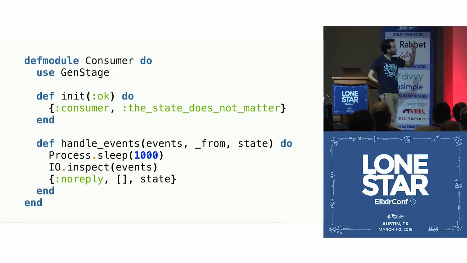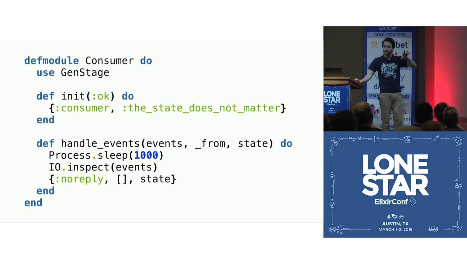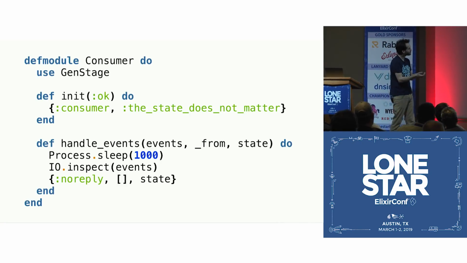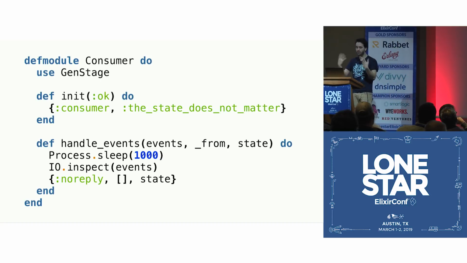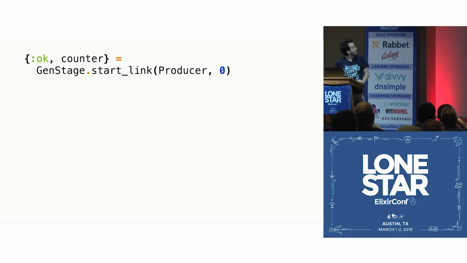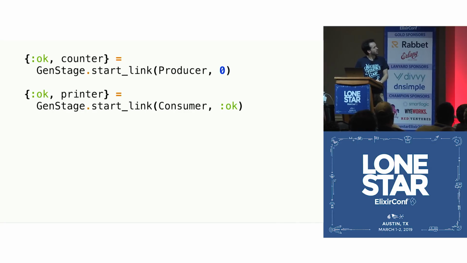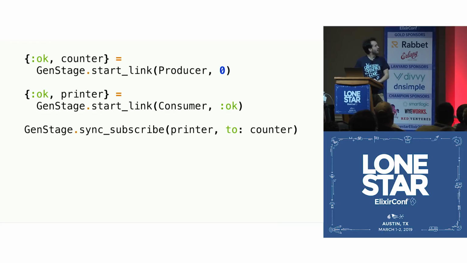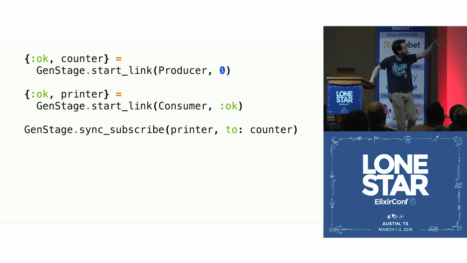And what we are doing here is that we are sleeping for a second in order to simulate work. And then we inspect all the events, and we return no reply so we can process the next batch. So this is the code, and now we just have to wire everything together. We can start the producer, which is the counter. We can start the consumer, which is the printer. And then we say, hey, consumer, printer, I want you to subscribe to the producer, which is the counter.